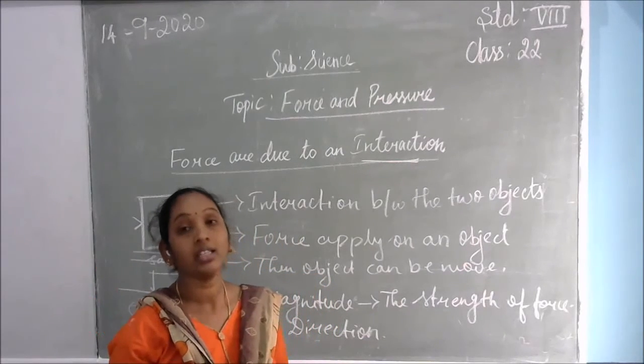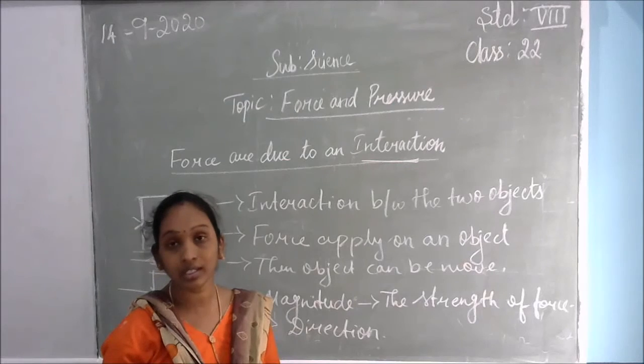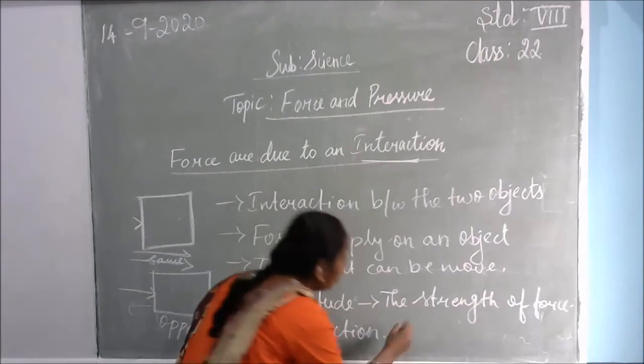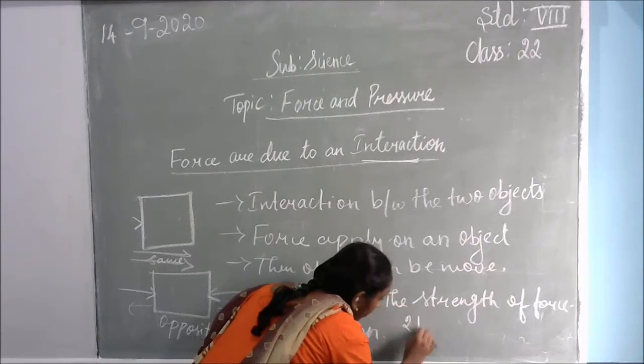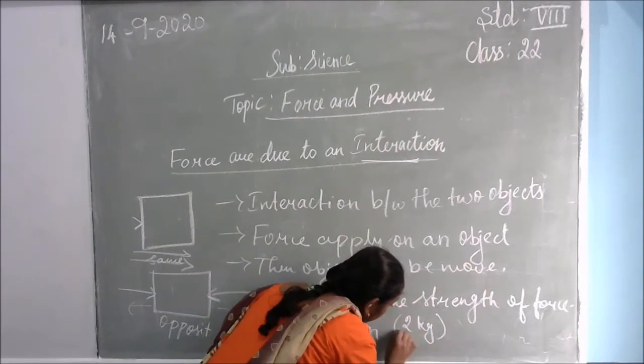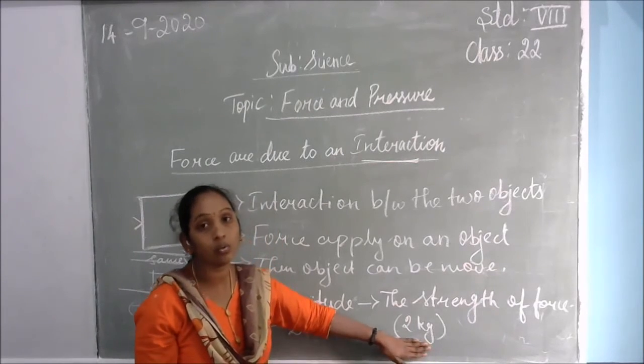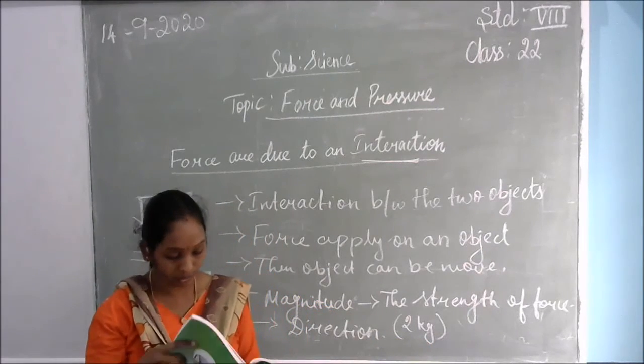Otherwise we can say it is the numerical value of the physical quantity. For example, if we have used 2 kilograms of force, then the numerical value is 2 kg. That is called the magnitude of the force.